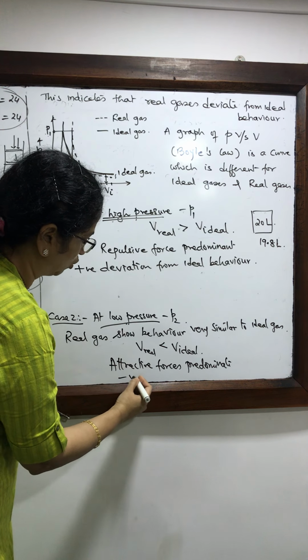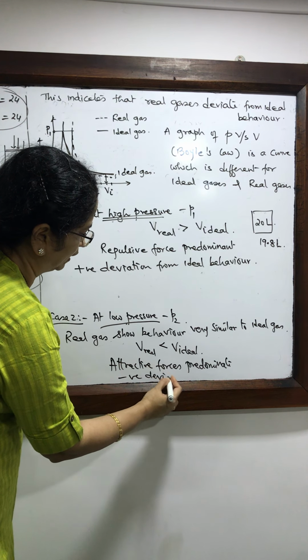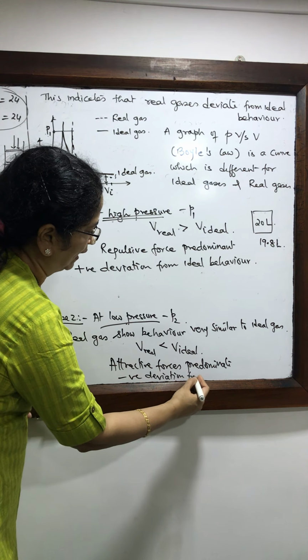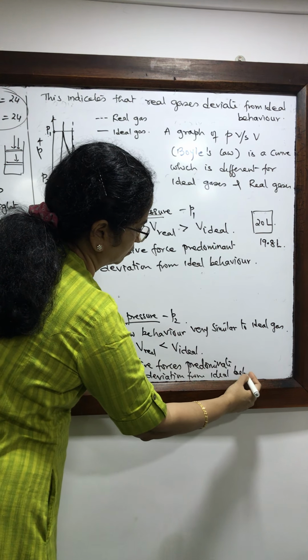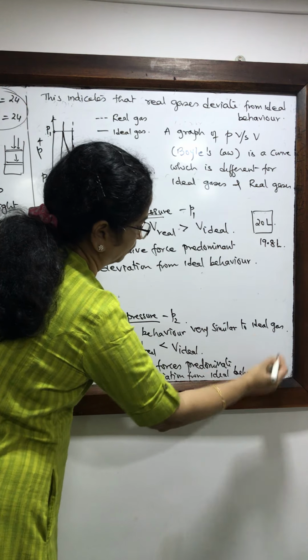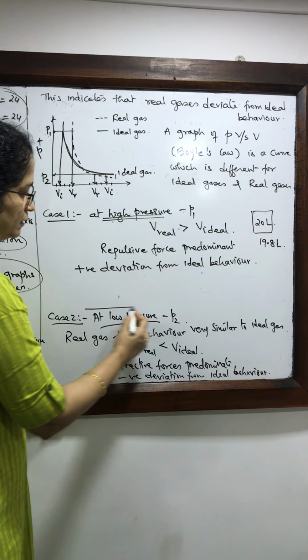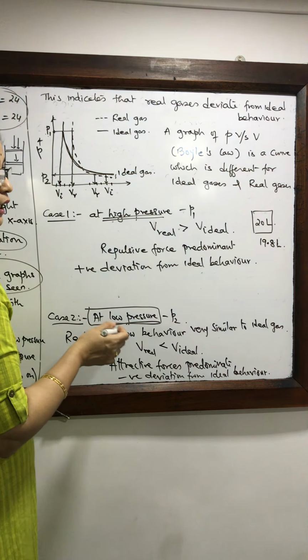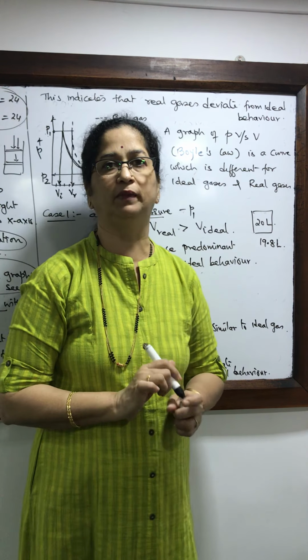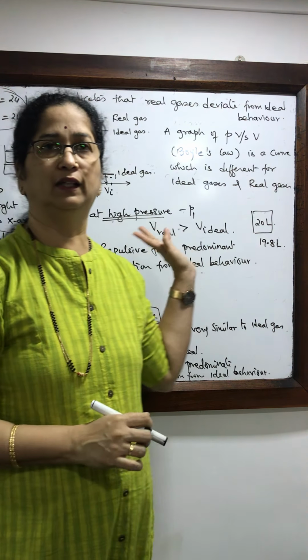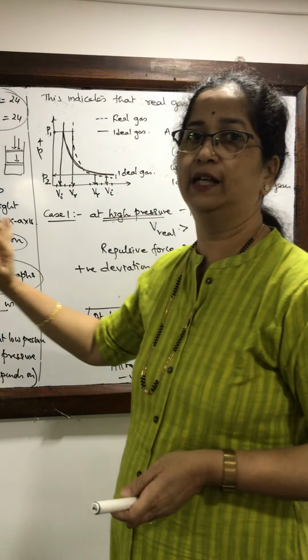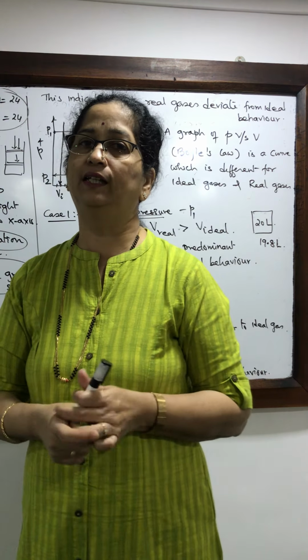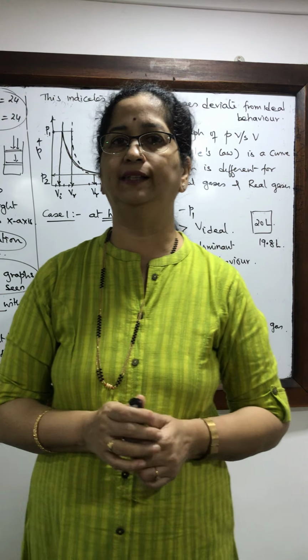And this is what is called negative deviation from ideal behavior. But as pressure becomes very, very low, real gases will behave ideally. So these are the experimental facts that are observed, which show that real gases do not obey the ideal gas equation.